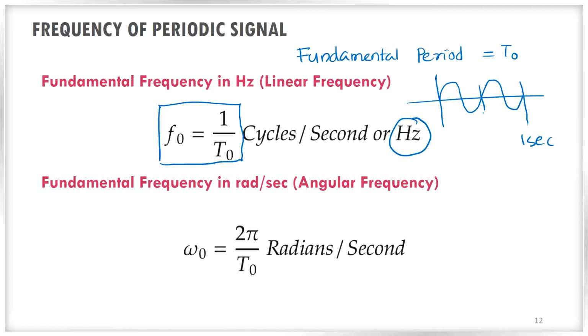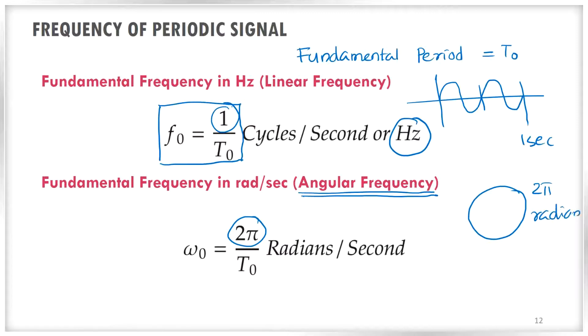Now we can also express frequency in terms of angular frequency. Angular frequency is mainly measuring how many radians are covered in 1 second. One cycle is equal to 2 pi radians. When we cover one circle completely, we cover 2 pi radians, right?